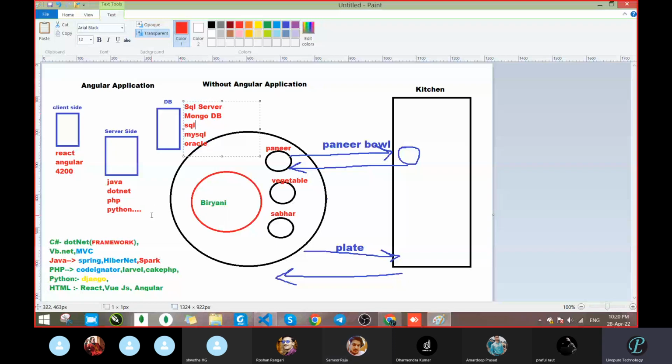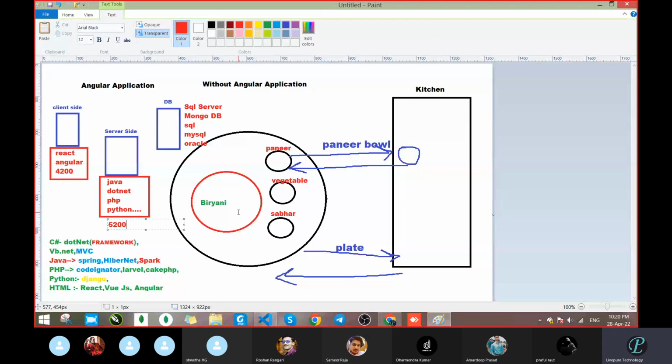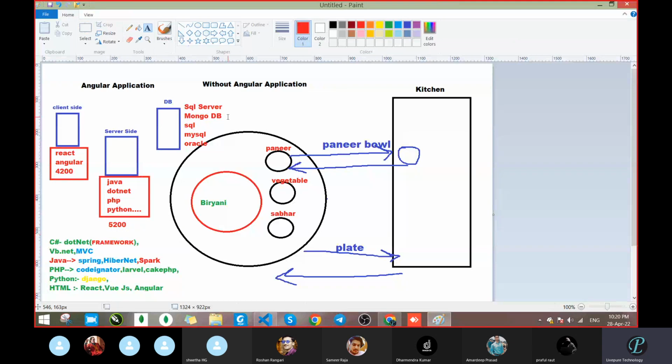This is your server side language, and that is your front end application. This application is running on some port, 4200 we had written. The server application is running on some other port. Do you have any idea what port PHP is running on? 5200, I think, maybe. Let it be, we don't know, but on some port that application is running. In HTML we were running it with live server, on something like 52002. And your database is available somewhere, MongoDB or whatever.